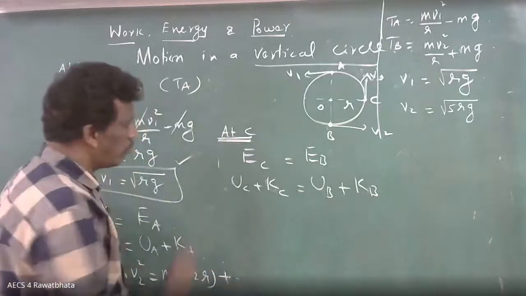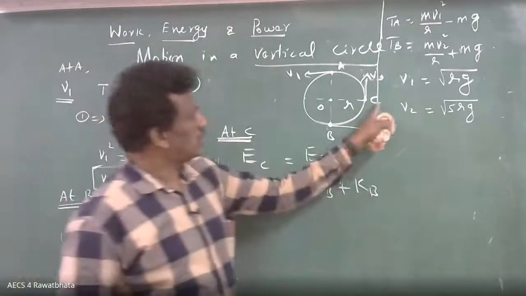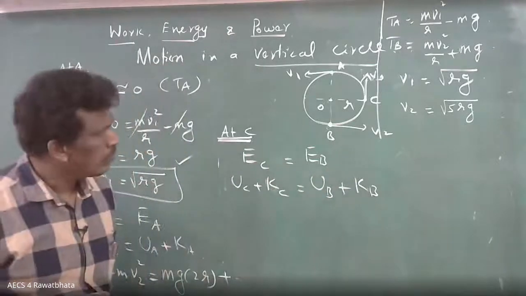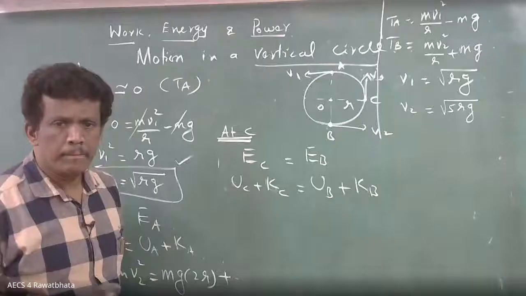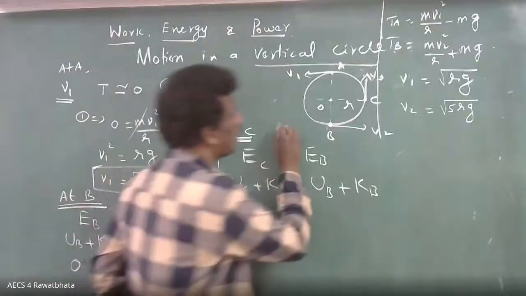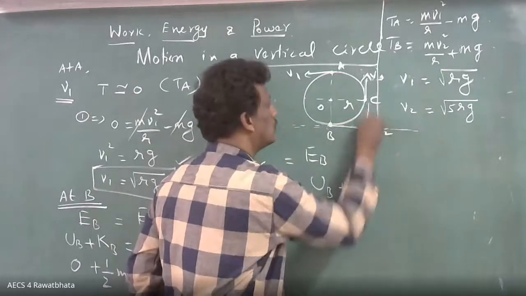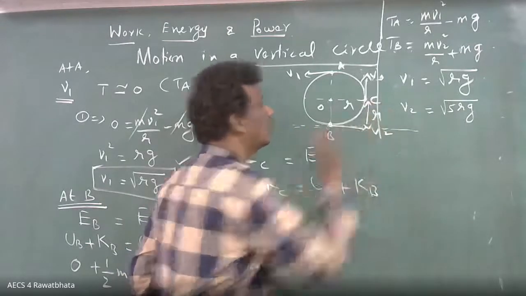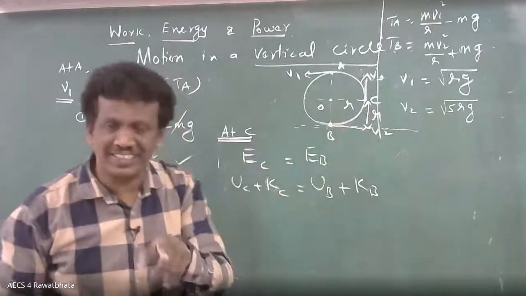Tell me, potential energy at C. MGR. MGR, because this is the reference line. So what is the height? R. Height is always R, no? Because it is independent of the path.